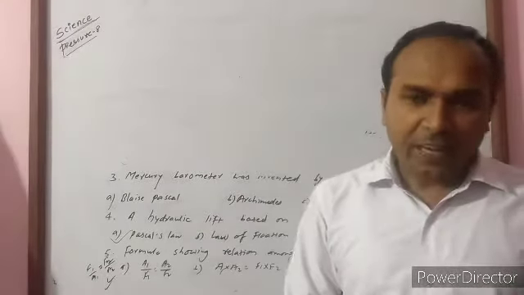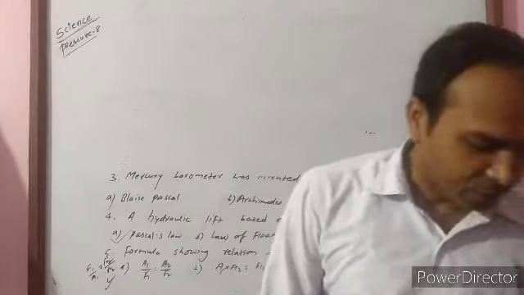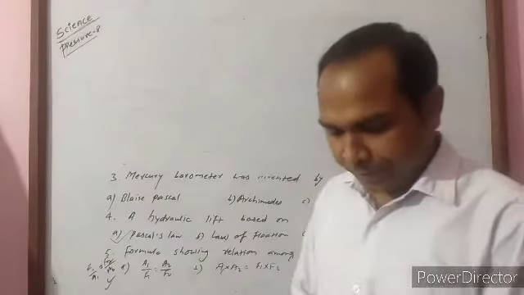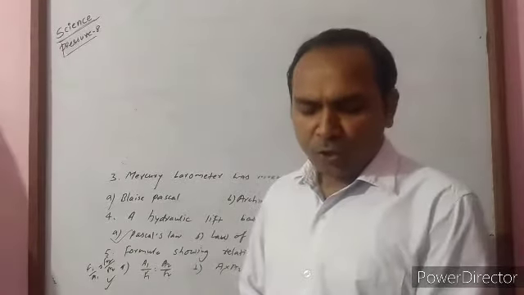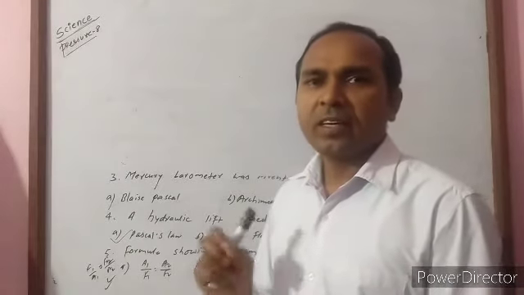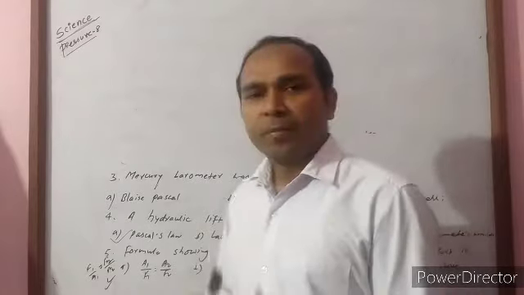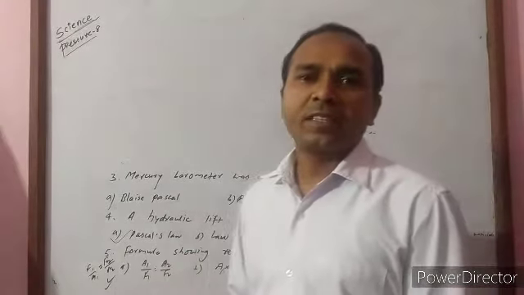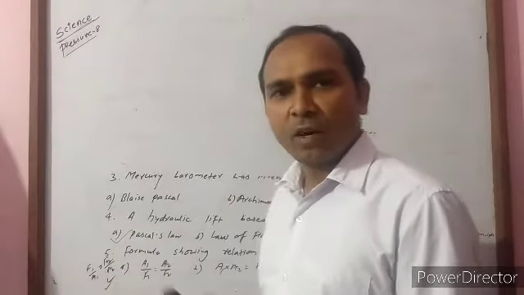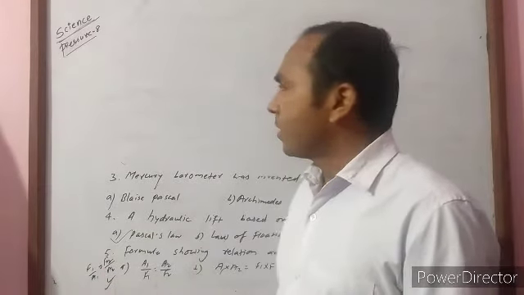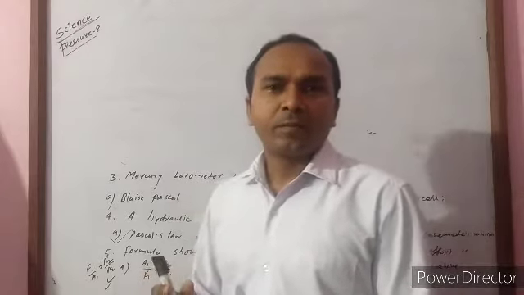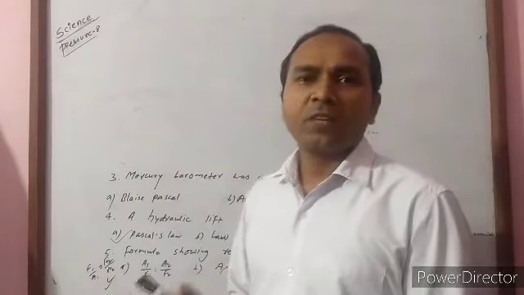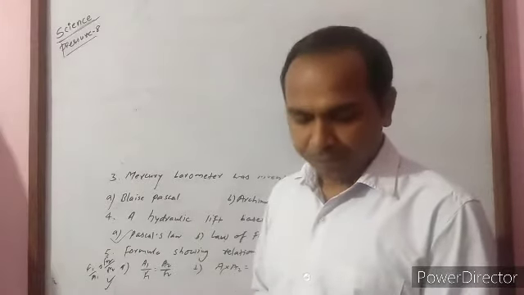Another type of questions I am going to deal with are the reasoning questions, and I am going to take them from a book. Like, a reasoning question is: an egg floats on salty water. Why? An egg can float on salty water because the density of the egg is less than that of salty water. Or in another way we can say, the egg is able to displace liquid equal to its weight.